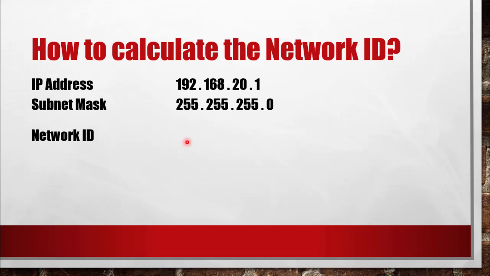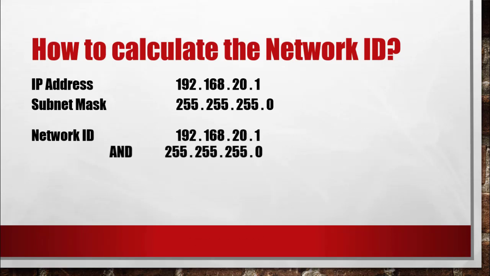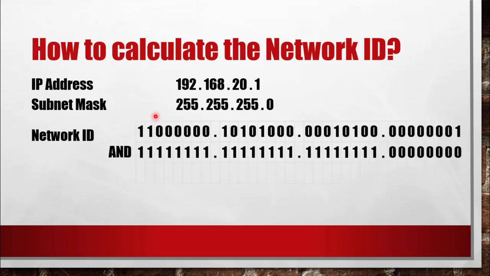Now using these two, I am going to find my network ID. We know, according to the formula that we saw earlier, if I send the IP address through an AND gate with the subnet mask, I will get my network ID. So sending these two through an AND gate in the decimal notation will not be very easy. So I'm going to convert these two into binary notation. So this will represent 192.168.20.1 here, and this is my subnet mask, 255.255.255.0.